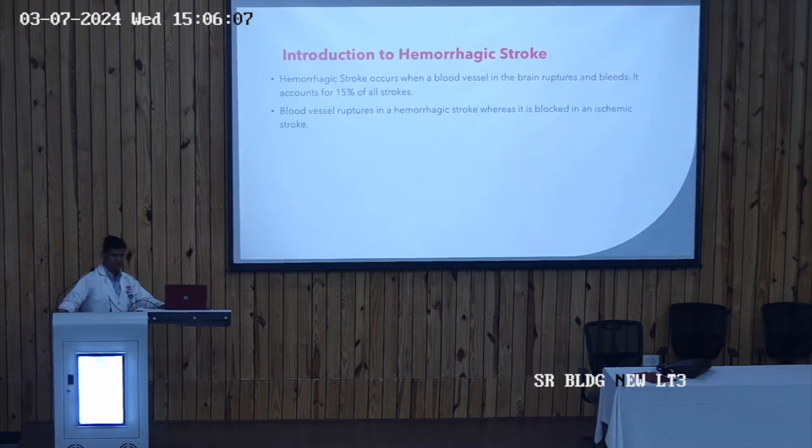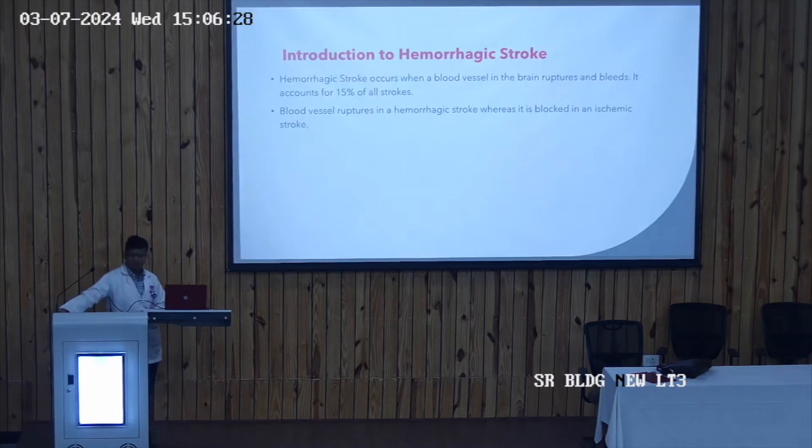Now we come to our main topic, the management of hemorrhagic stroke. Hemorrhagic stroke occurs when a blood vessel in the brain ruptures and bleeds. It can be any blood vessel in the brain, whether the anterior cerebral artery, middle cerebral artery, or posterior cerebral artery.